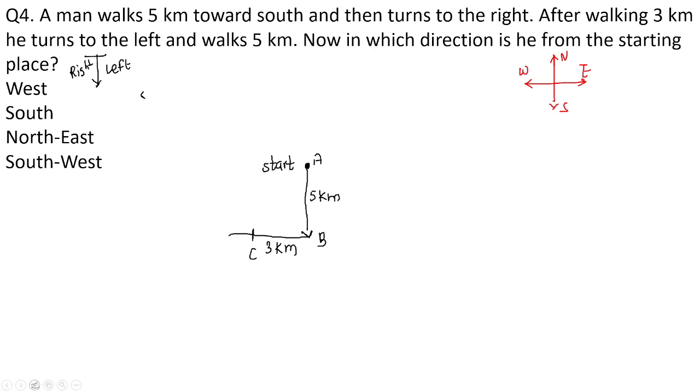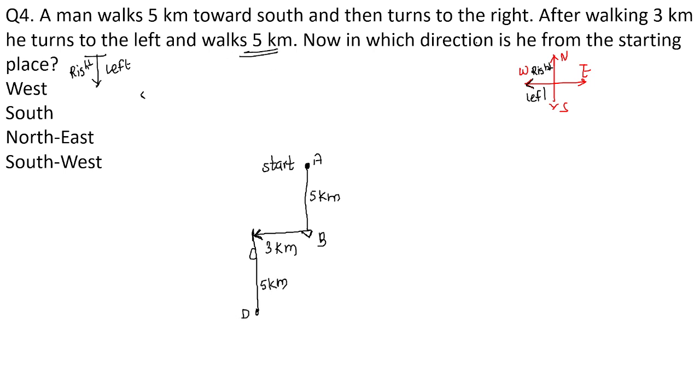Later on, he turned to left. Now, first of all, try to understand he's moving in which direction. He's moving in this particular direction. It means he's moving in the west direction. So, for the west direction, the person's right hand side is the upper side and left hand side is the lower side. He's moving in the left direction. It means he's moving in the downward direction. Suppose this much is the distance from point C to point D, 5 kilometers, correct? Because he walked for 5 kilometers.